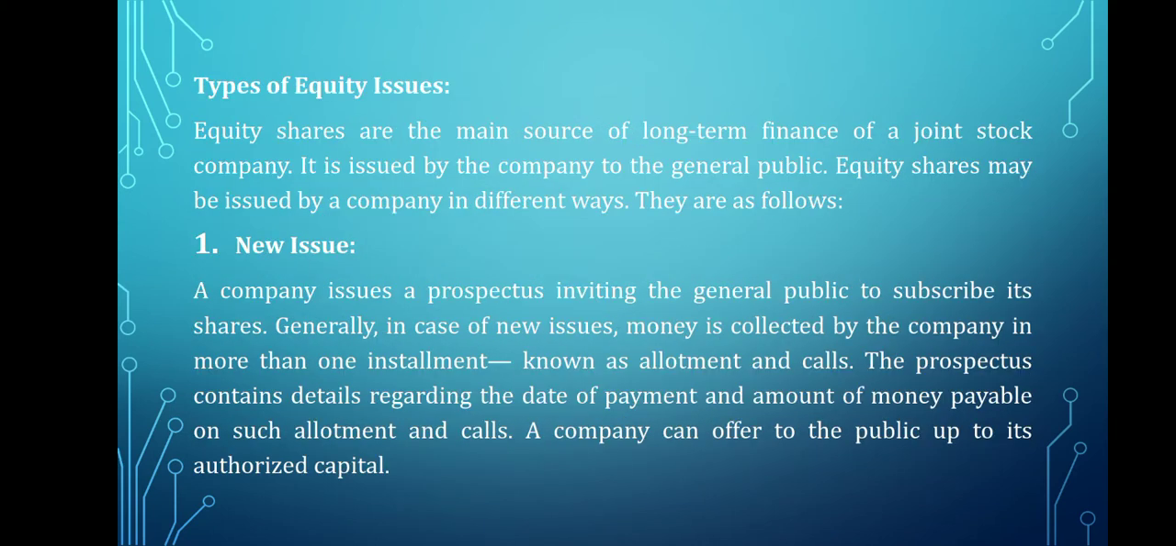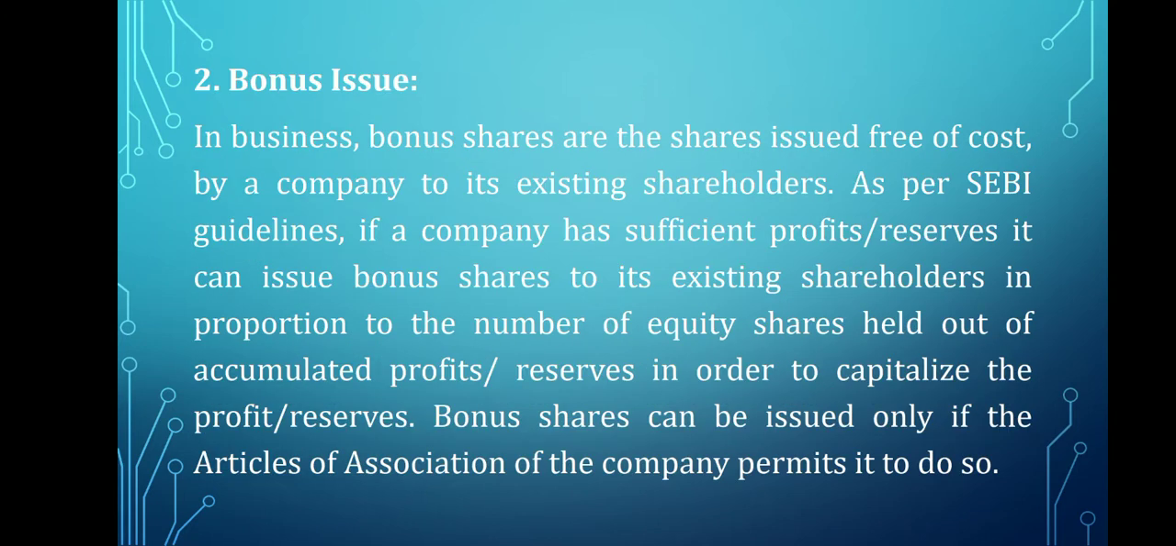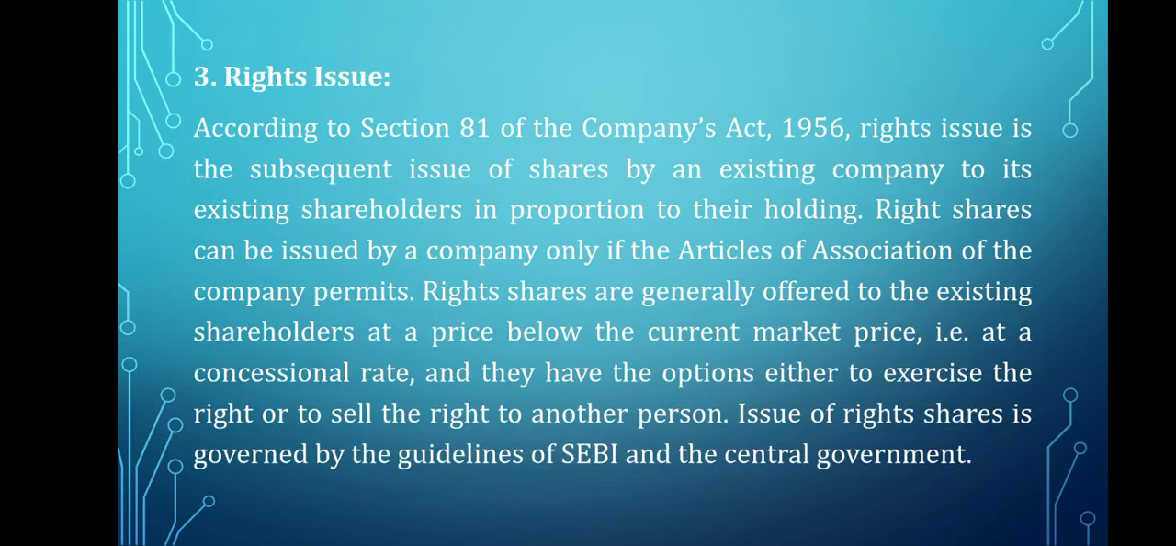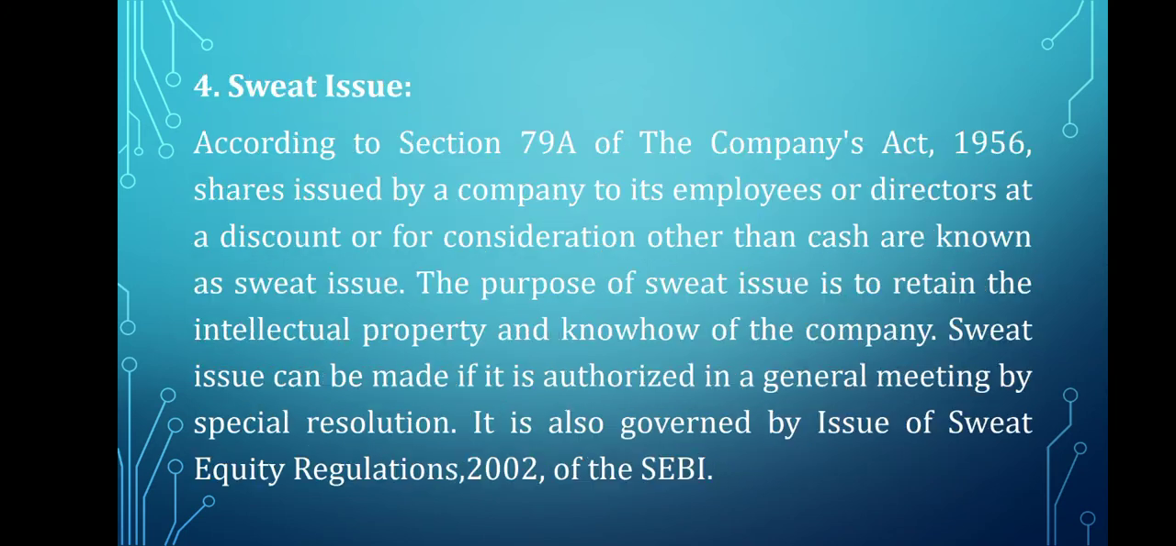These are the 4 types of equity issues. New issue, issuing shares to the general public through prospectus. Bonus issue, issuing shares to the existing shareholders free of cost. Rights issue, issuing shares to the existing shareholders at a concessional rate. They have the right to decide whether to buy it or not. Sweat issue, issuing shares to the employees as compensation for their hard work.